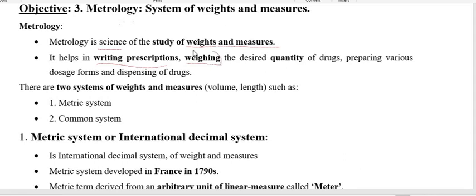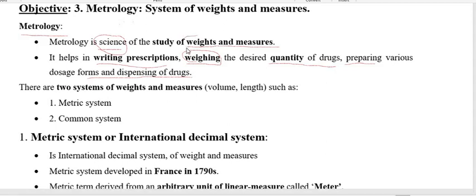So at that time, you have to have the knowledge about the metrology. So while measuring the quantity of the drug, it is very much required. And for preparing and dispensing of the drug, this metrology is required. So metrology is the science of the study of weight and measures.